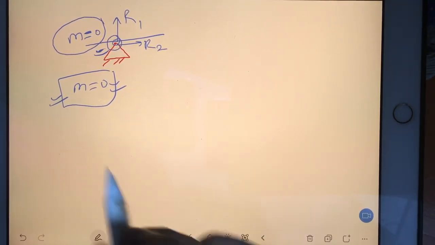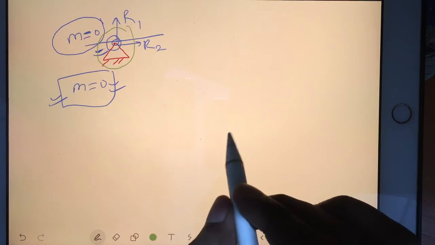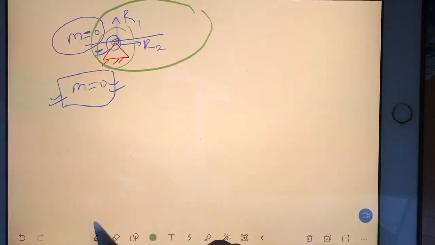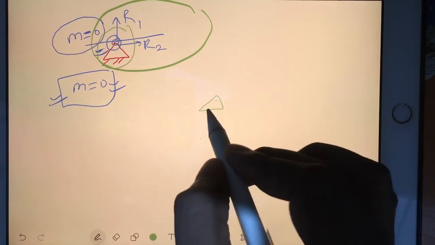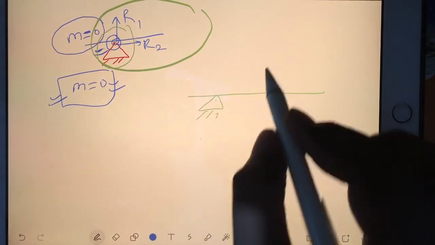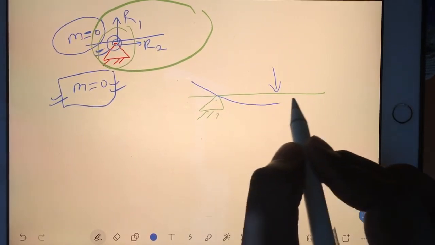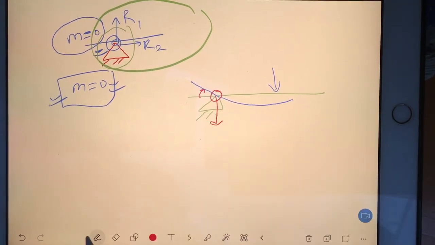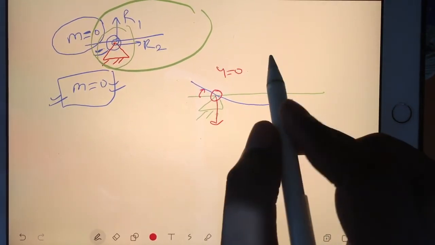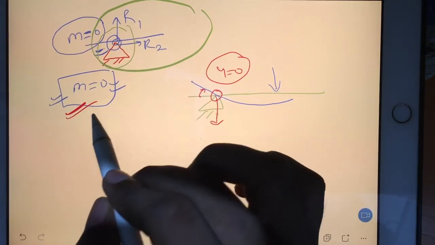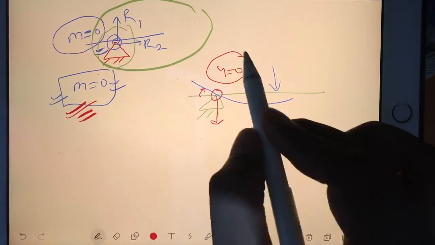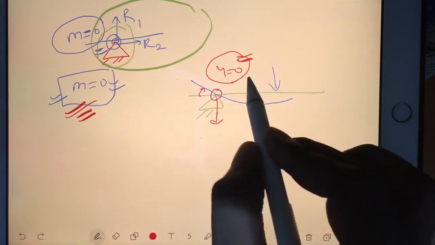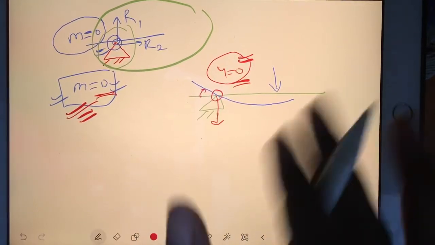Okay, but at this point you get one more piece of logic. When the same beam goes under deflection, you get one more condition. Suppose the same beam is here and you apply some load here. Because of that the beam turns like this. So you get a slope here but no deflection. The beam cannot go down. So y is equal to 0, you got a condition. This condition we get from the static equilibrium equation, and this condition we get from geometry. These two are going to be helpful for us.